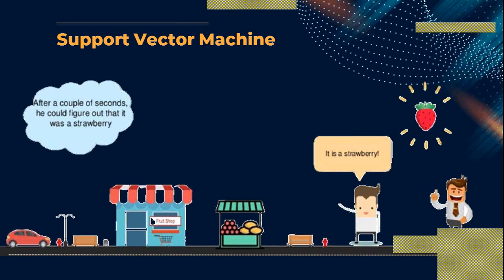Why? Because some time previously I had taught him how to recognize fruits, and on which basis. So he recalled that training and found out that it is a strawberry. Yes, it was a strawberry.